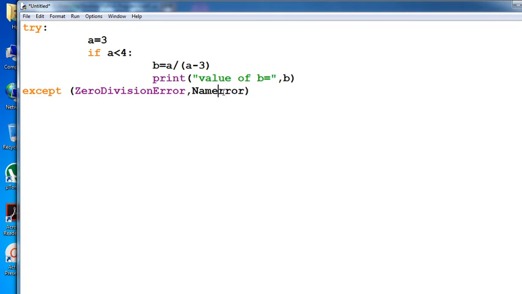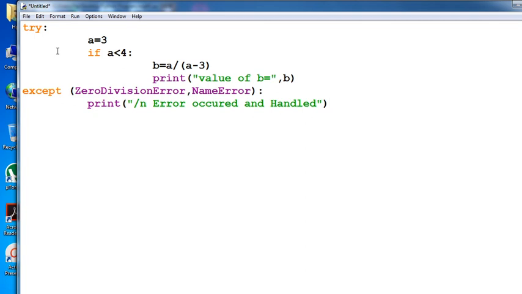This is NameError also, keyword, type capital E, that means equals colon. After that you print some message, that is, printing that message, for \n, whatever message you want, put it in double quotes and type your message here. Suppose we type your message, that is \n, error occurred and handled. Okay, that message you want to print here.